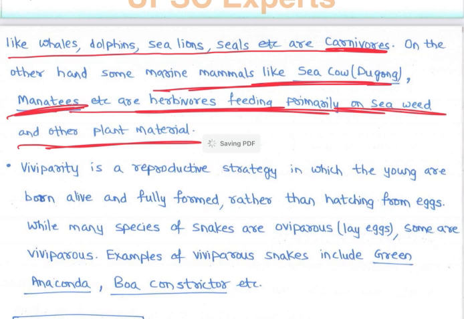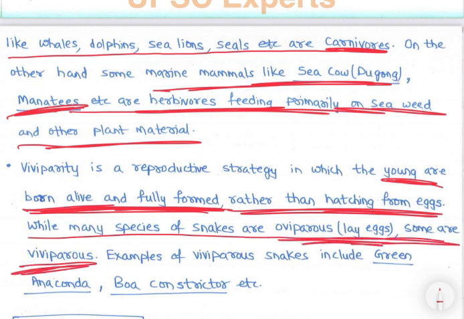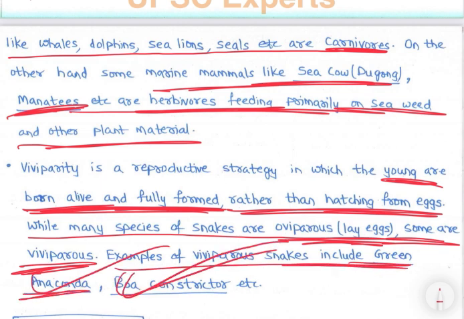Then, with respect to the viviparity mode of reproduction, viviparity is a reproductive strategy in which the young are born alive and fully formed rather than hatching from eggs. While many species of snakes are oviparous, laying eggs, some are viviparous. Examples of viviparous snakes include green anaconda, boa constrictor, etc.